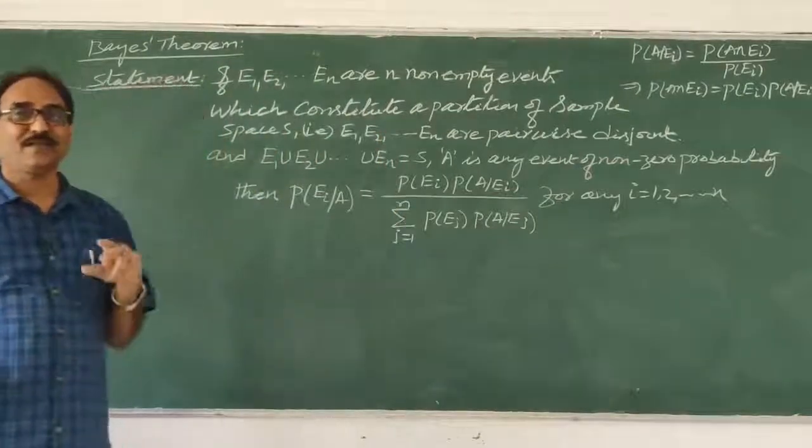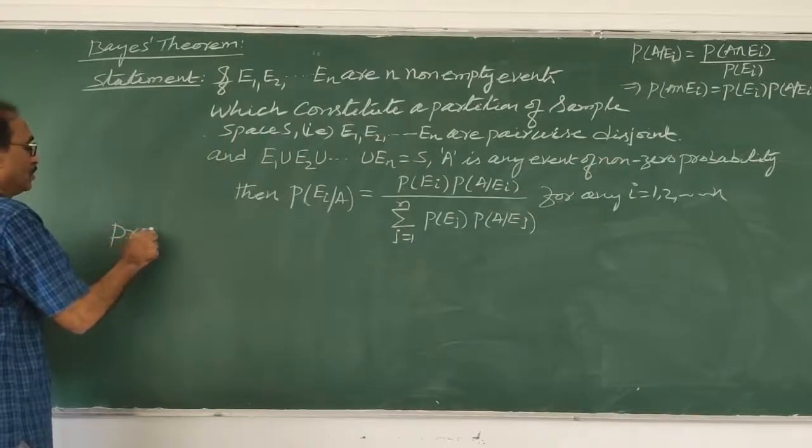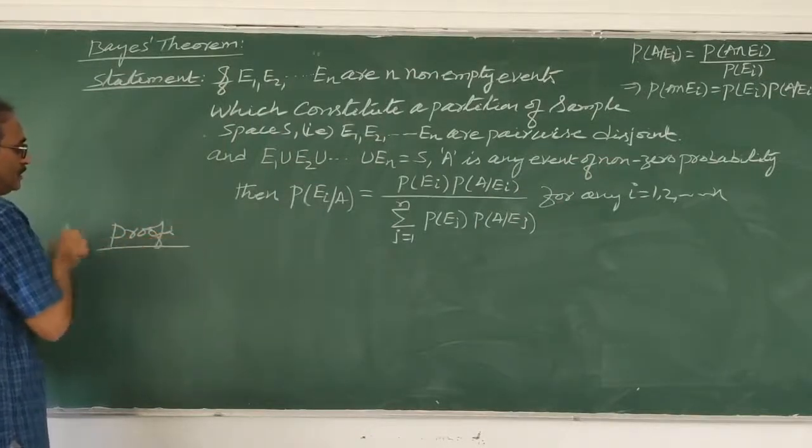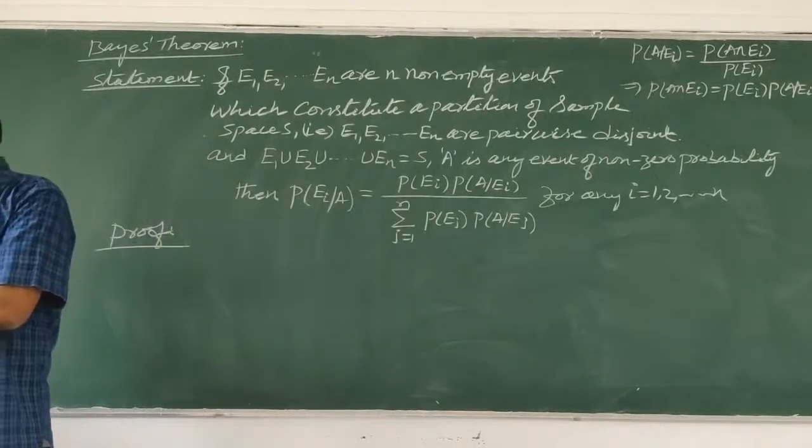Over. So you don't have anything here. Now proof, I will write here proof. This is proof I will write. Okay? Once I write proof, it will come.